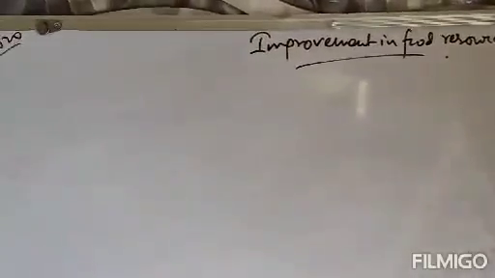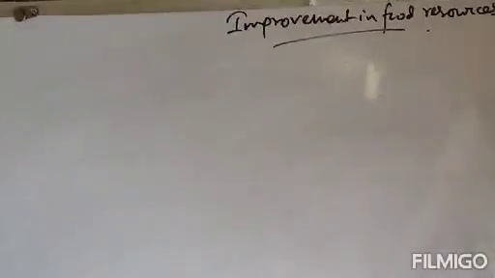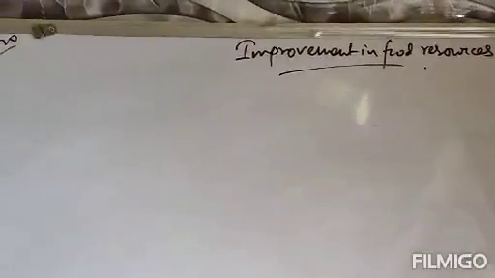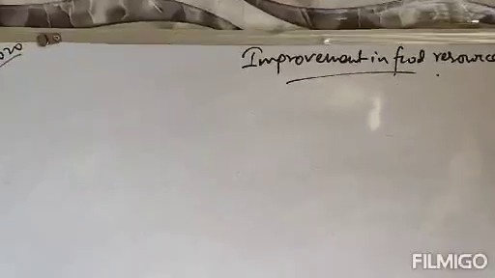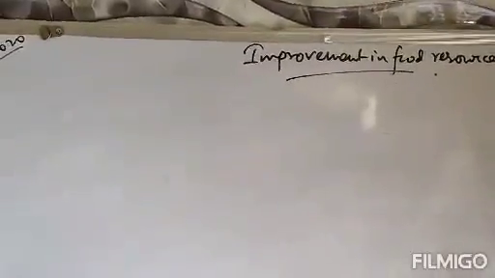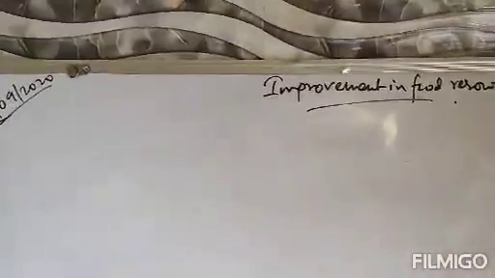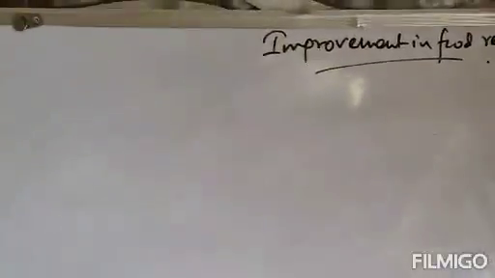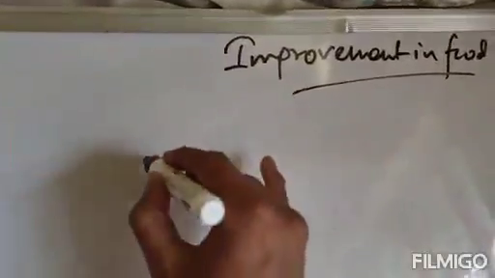Among these three, only crop variety improvement was elaborately discussed, and today the remaining two, crop production management and crop protection management, we will discuss. So first of all, let's discuss the second activity, crop production management.